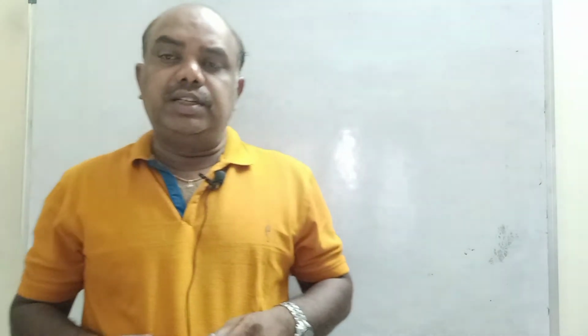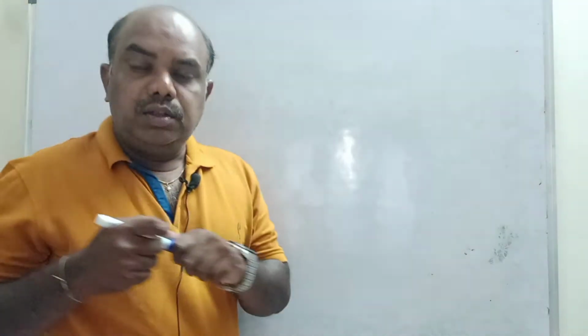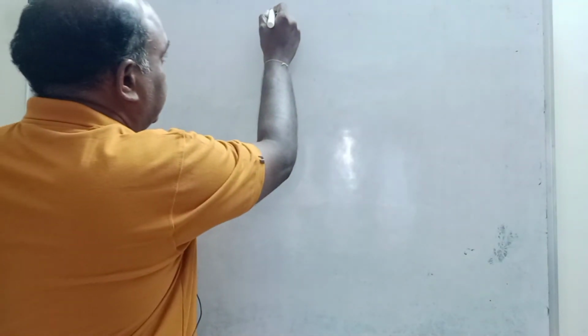Today we will see one more important topic in current electricity, that is drift velocity. What is meant by drift velocity? What is the formula for drift velocity? We will see in this session. The chapter name is electric current.